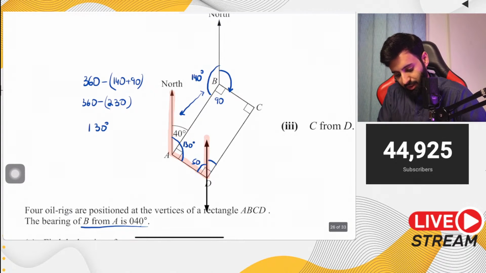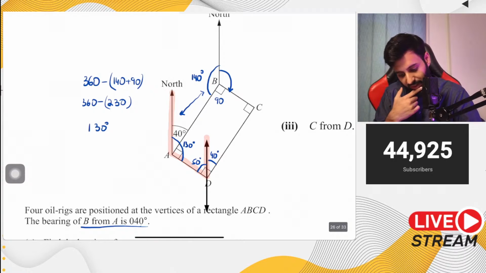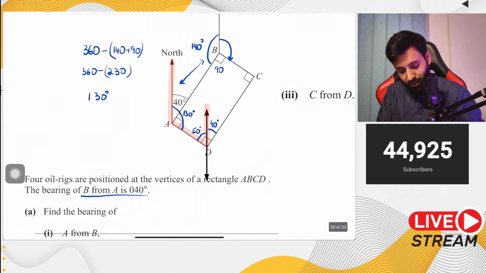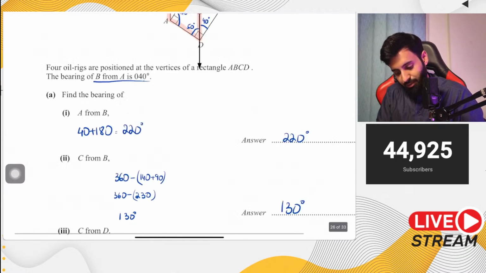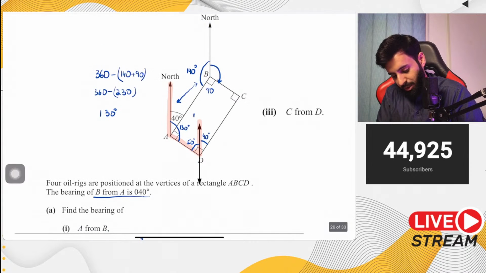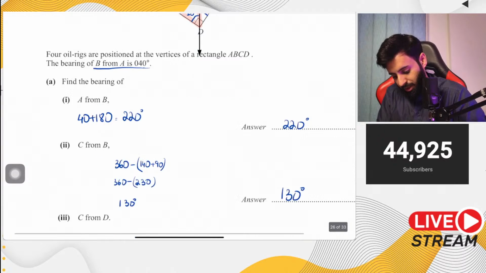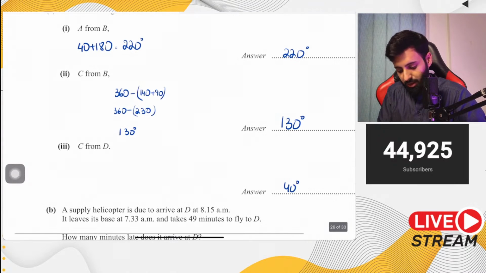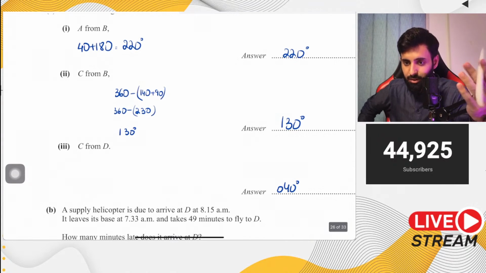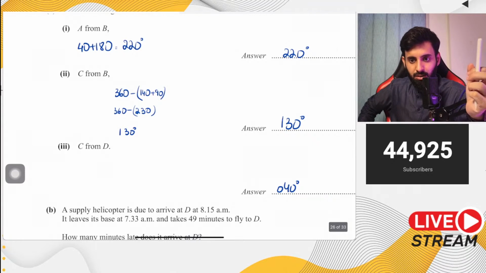And if this angle is 50 degrees, that means this angle is going to be 40 degrees. And notice that the question is asking you to find out the bearing of C from D. So C from D is equal to what? Is equal to 40 degrees. But obviously you're not going to write it as 40 degrees. We're going to do 040. Okay. So there you go.